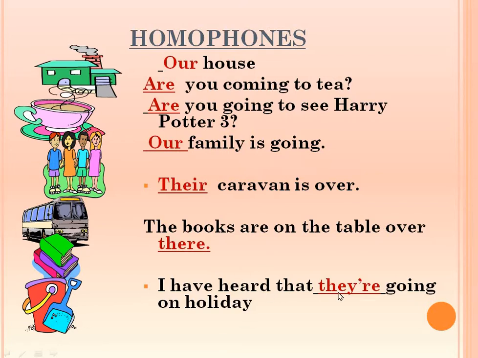And I have heard that they're going. This is a contraction: they are. Two words are squeezed here. They are, and a is missed here to make it a contraction. So they're going on holiday. This is they are. It is there, a place. It is their, a pronoun for people. When we speak, it is the same way, but when we write, spellings are different and their meanings are also different.